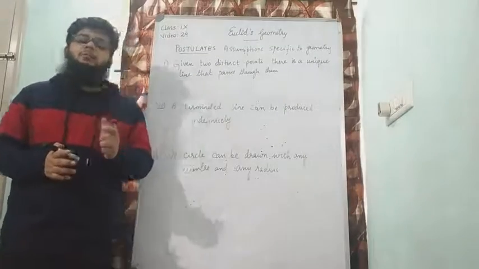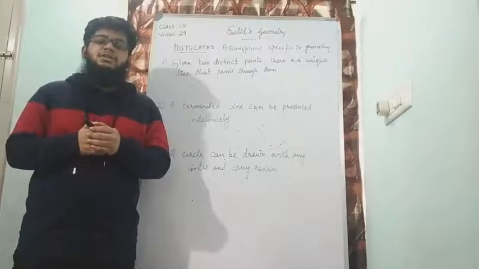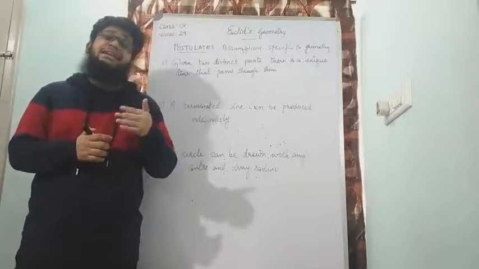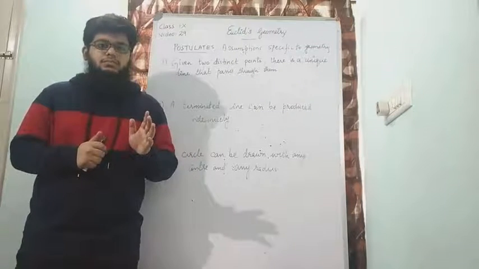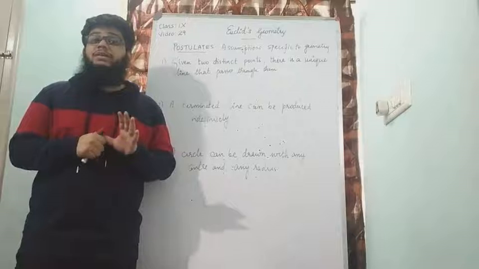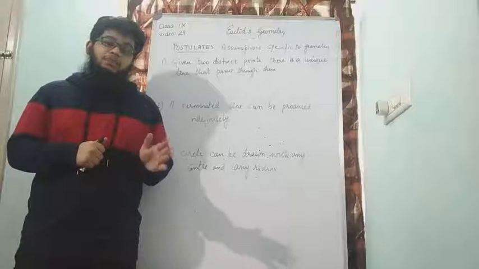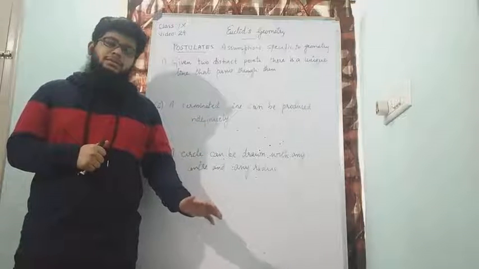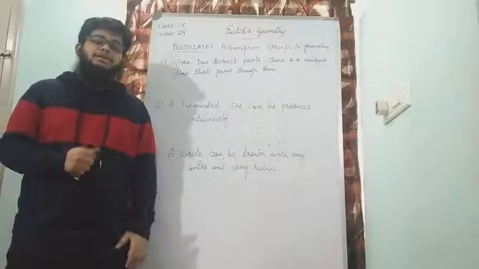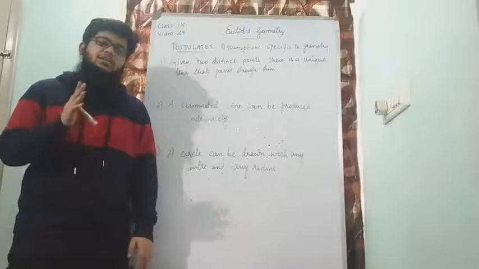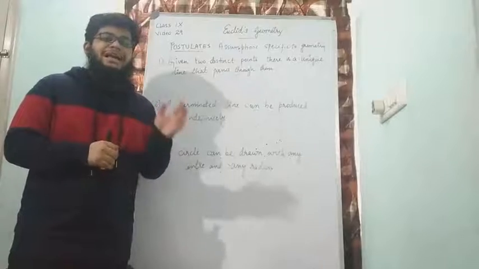But when we speak about postulates, postulates are those statements or those assumptions. Now first of all, what is an assumption? Assumption is a thought which I think can be true. Example, when I say it may rain today, it's an assumption. I'm just thinking that it can rain. I'm not very sure about it. So these are assumptions or statements that can be true only for the field of geometry. In mathematics also, only for the field of geometry. Such statements or assumptions are called postulates. So these are assumptions that are specific, completely related only to the field of geometry. So I hope you understood the difference between an axiom and a postulate.